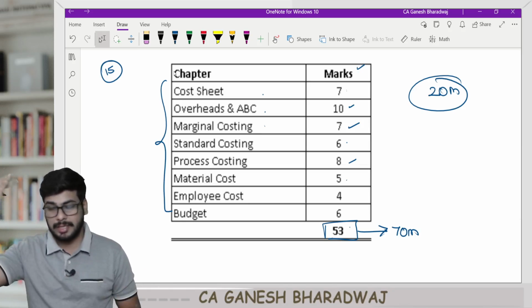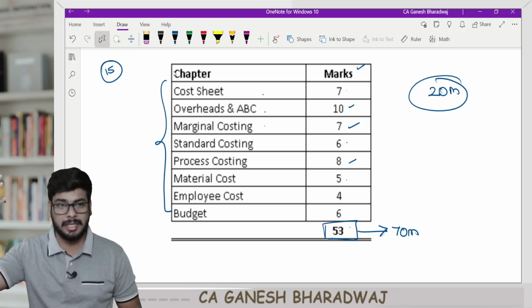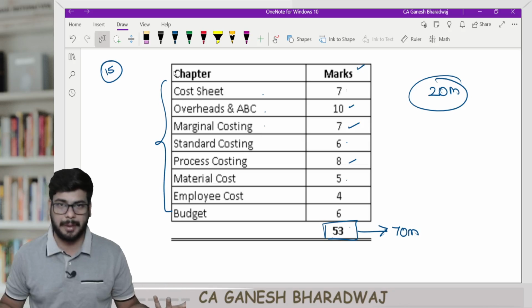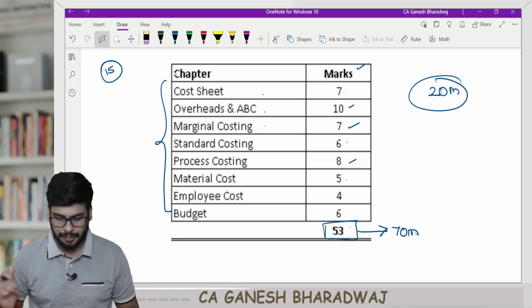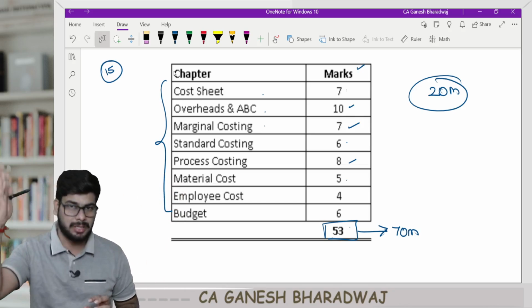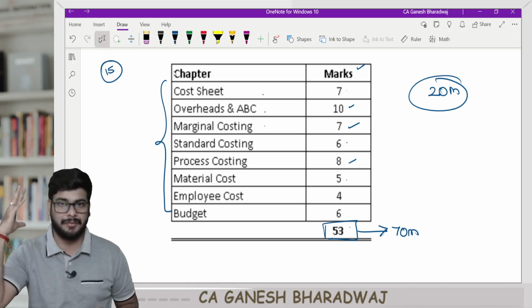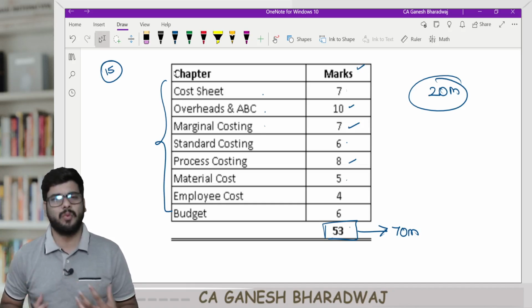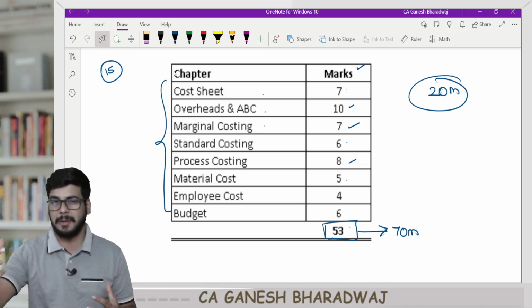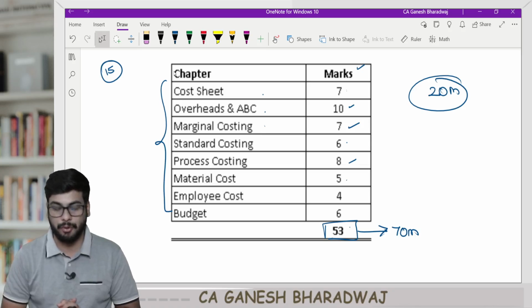Sir, will questions be coming from other chapters also? Absolutely yes, because I have not covered the entire 100 marks. No one can predict the paper. Only the institute knows that. Are you clear with this? But this is a reasonable estimate based on the past trends and also based on the May 24 attempt, the first attempt under the new syllabus. This is what I feel will be the weightage that you can expect in the upcoming September 2024 exams, right?